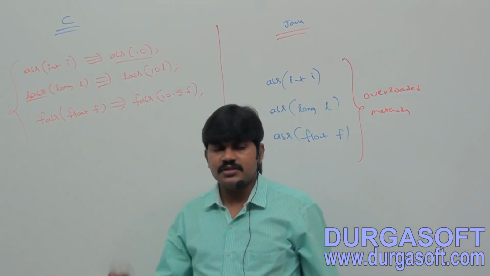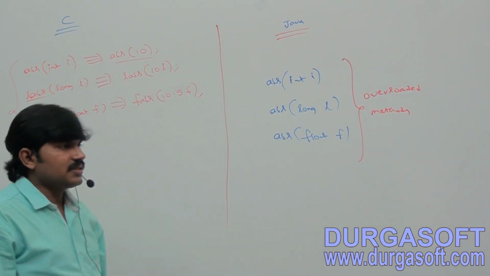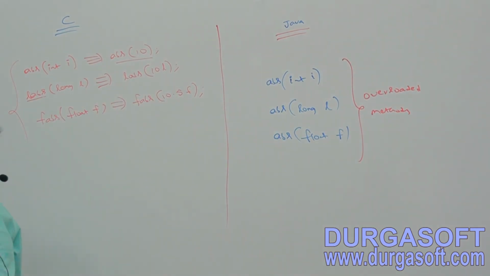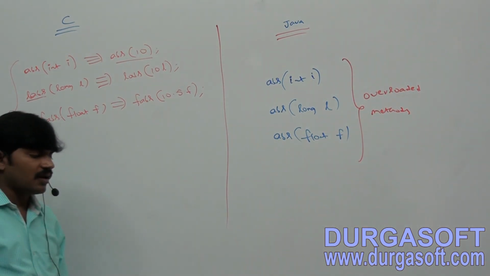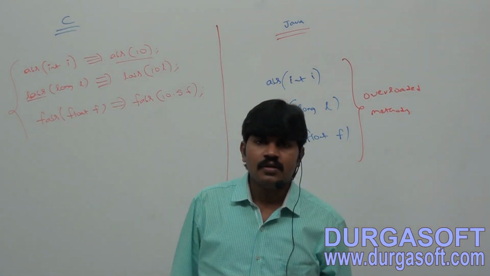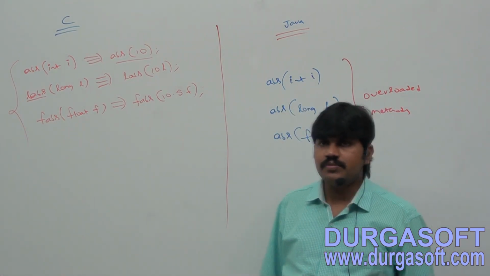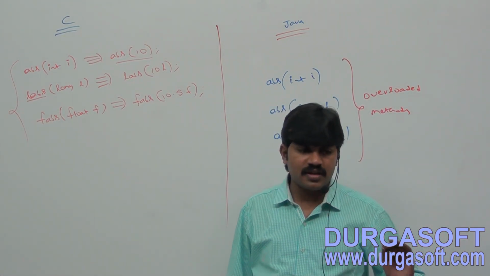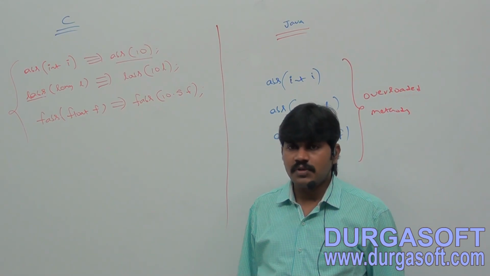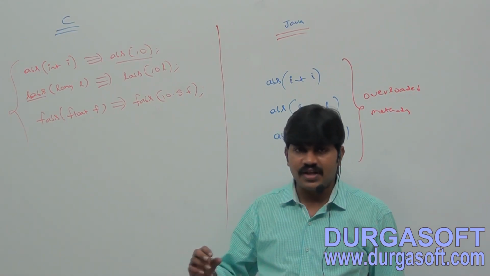In C language, the method overloading concept is not available.